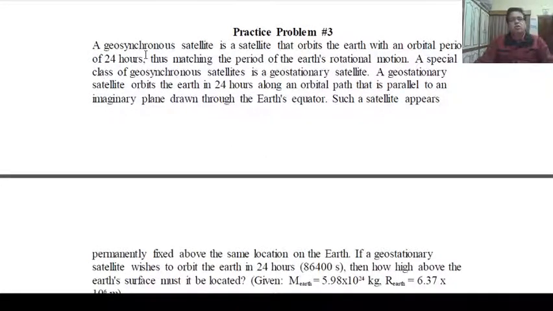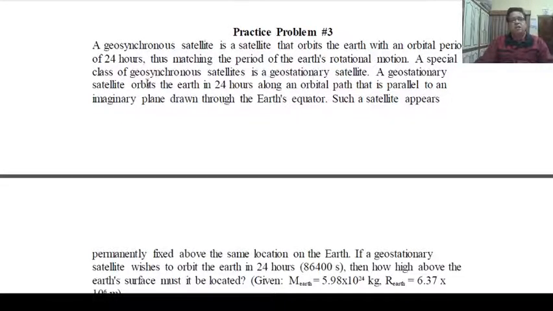Problem 3. A geosynchronous satellite is a satellite that orbits the Earth with an orbital period of 24 hours, thus making the period the same as the Earth's rotational motion. A special class of geosynchronous satellites is a geostationary satellite. Geosynchronous satellites are a broad category of satellite, and a geostationary satellite is a class of geosynchronous satellite.